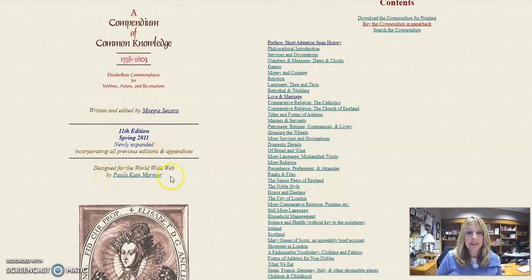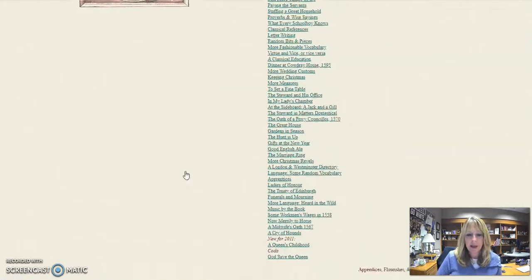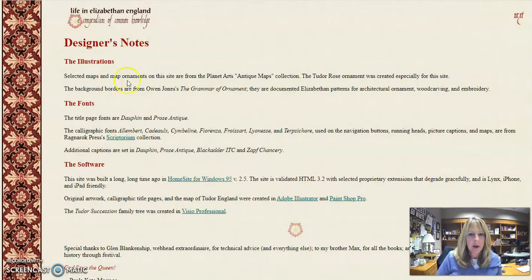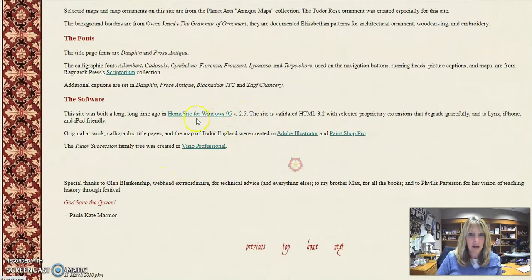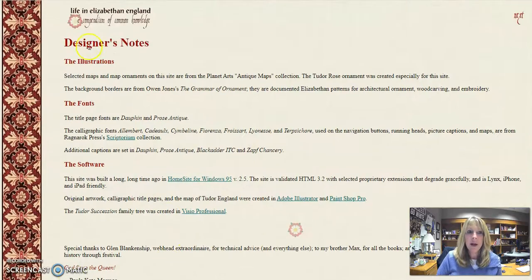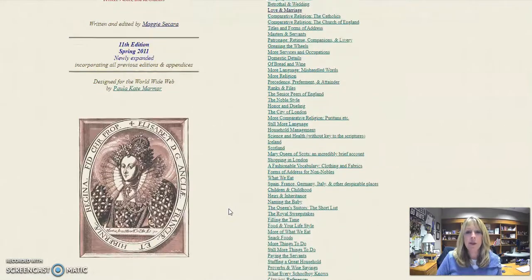This says it was designed by this person, so they handled the designing part of it. I'm going to look down and see, here's a top, home, notes, maybe notes there's something. That talks about where the illustrations came from and how it was built and that kind of thing. It was built a long time ago, like Windows 95, March 2010. This is very old information. And it doesn't look like there's anything else that would allow me to be able to use this website.